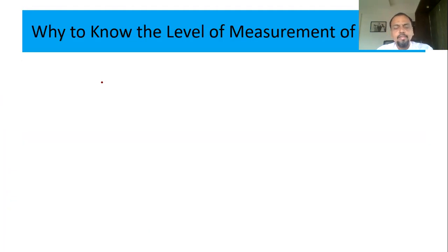Fine. The next and important question, which I'm sure you all might be having right now: why do we have to know the level of measurement? क्या फर्क पड़ेगा? What is the advantage of knowing the level of measurement? The whole analysis is based on this.